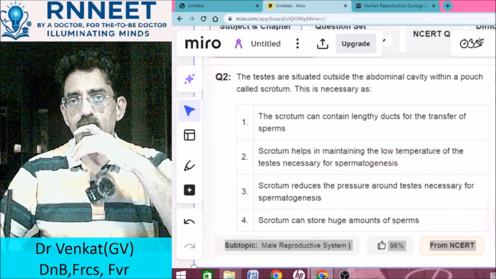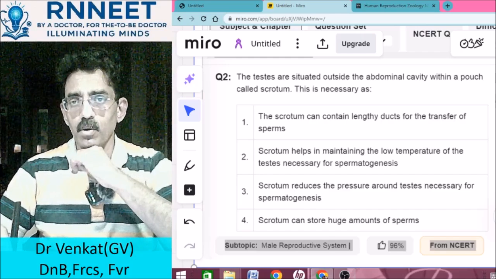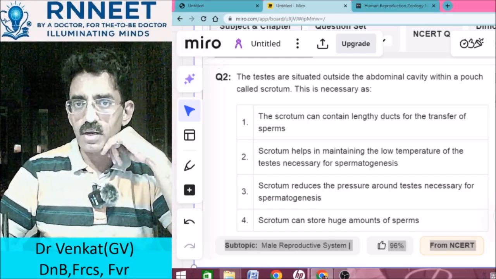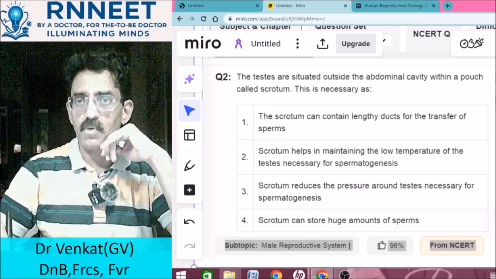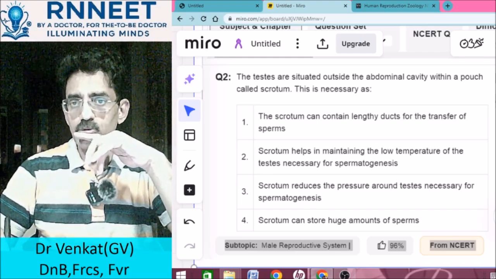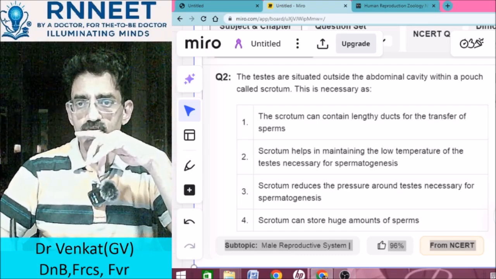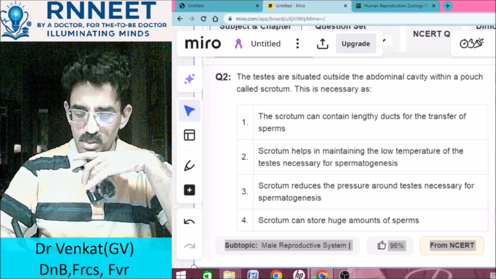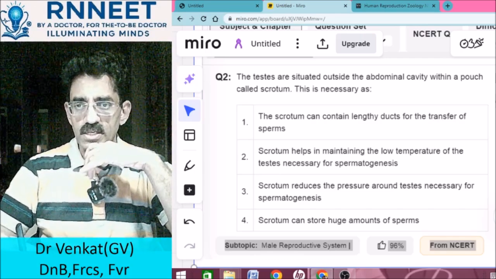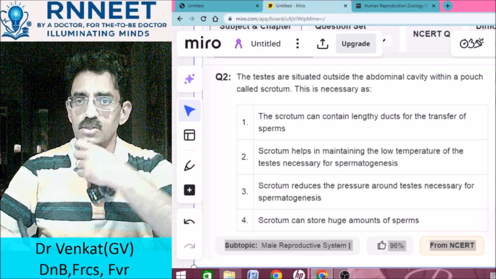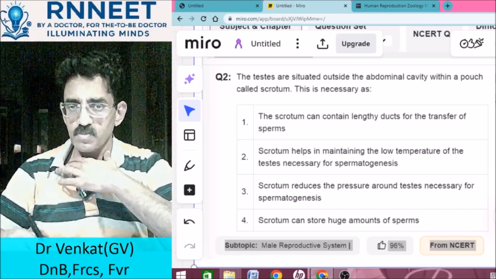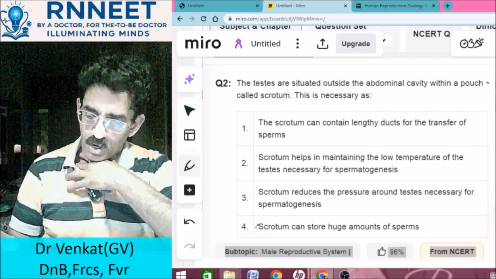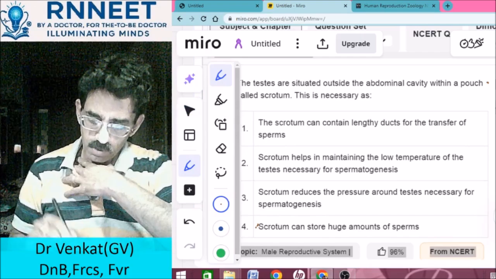The testis is situated outside the abdominal cavity within a pouch called the scrotum. This is necessary as: the scrotum can contain a lengthy duct for the transfer of sperms; the scrotum helps in maintaining the low temperature of the testes necessary for spermatogenesis; the scrotum reduces the pressure around the testes necessary for spermatogenesis; the scrotum can store huge amount of sperms. You know that this last one is wrong. The scrotum does not store any amount of sperms.